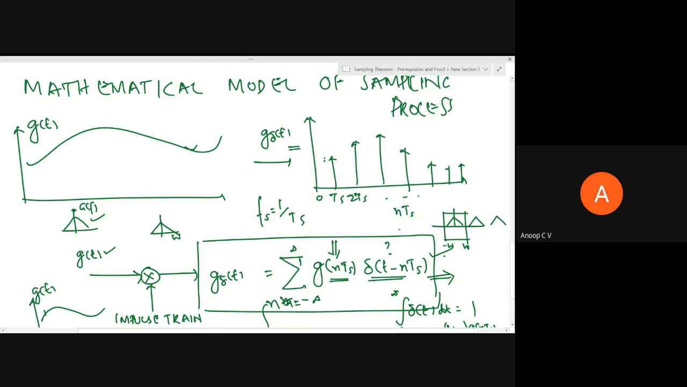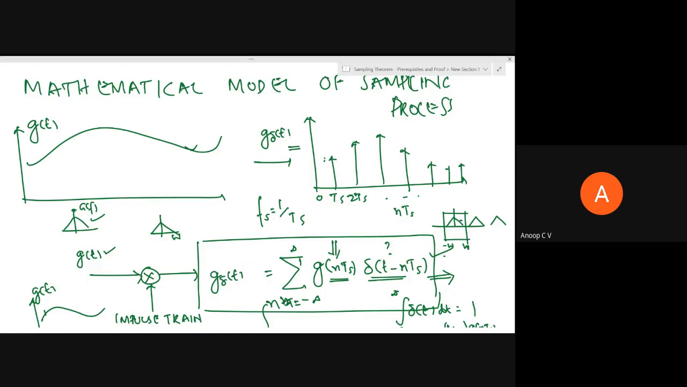If this reconstruction should happen reliably, these individual replicas should not overlap. If they are overlapping, then you can't reconstruct G of f alone. So that is the basic idea. I'm just giving you an overall picture. Please don't feel tensed or disheartened if you're not able to follow this. This is what finally we have to prove.